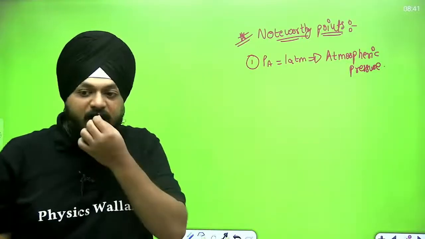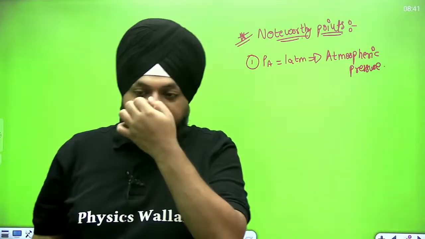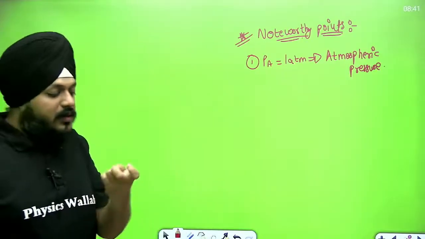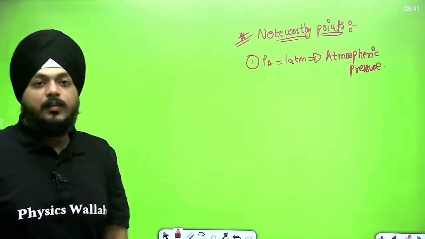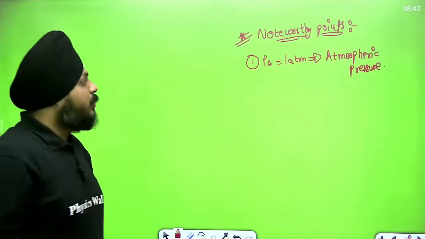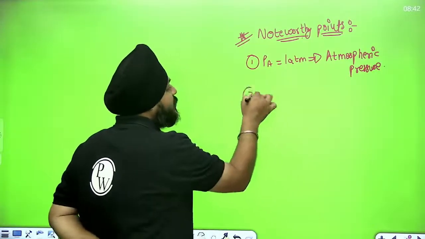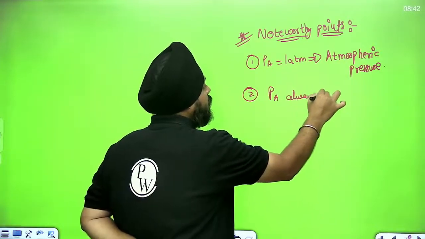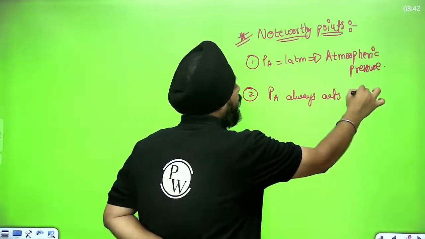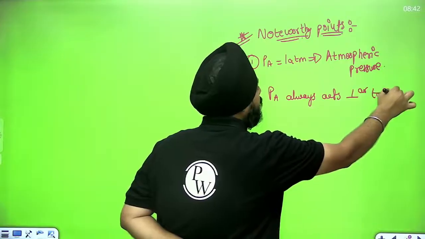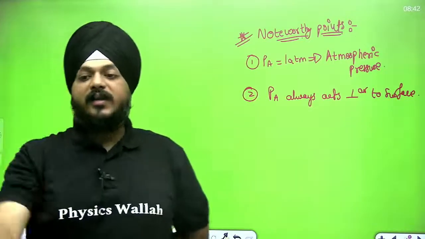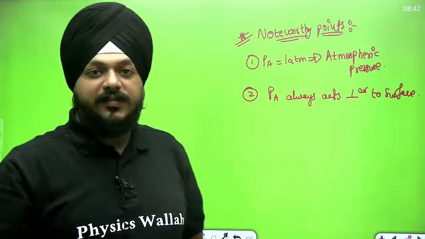Atmospheric pressure always acts perpendicular to the surface.